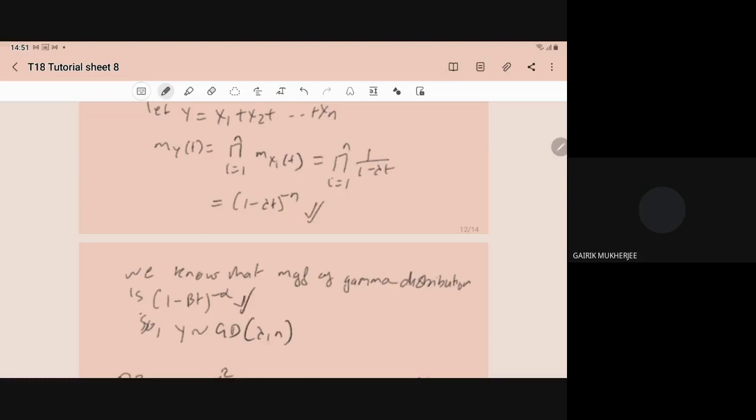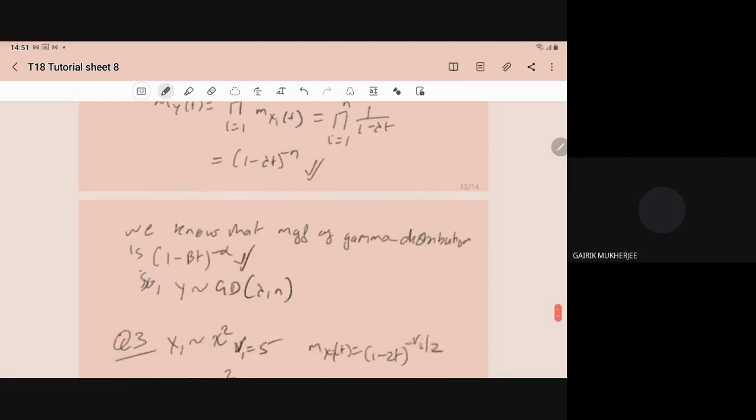So we can say that y, which is x1 plus x2 plus up to xn, follows the gamma distribution with parameters lambda and n. It means the sum of exponential distributions follows the gamma distribution with parameters lambda and n.